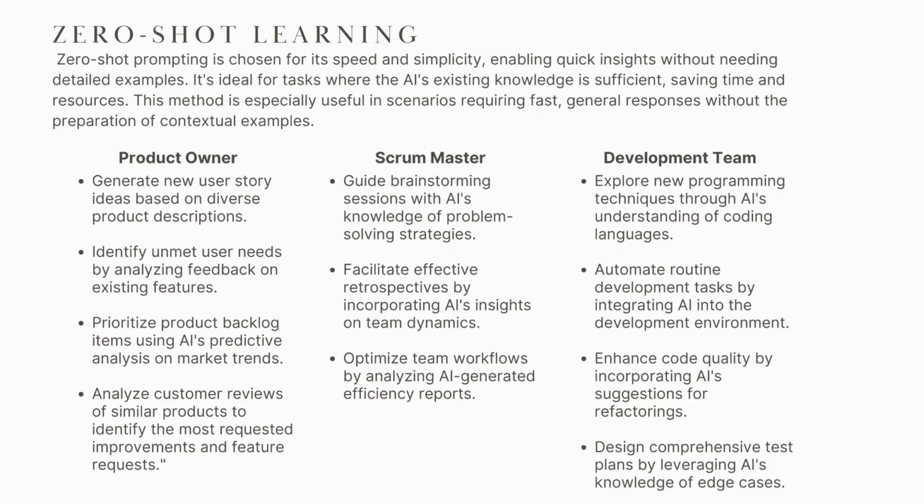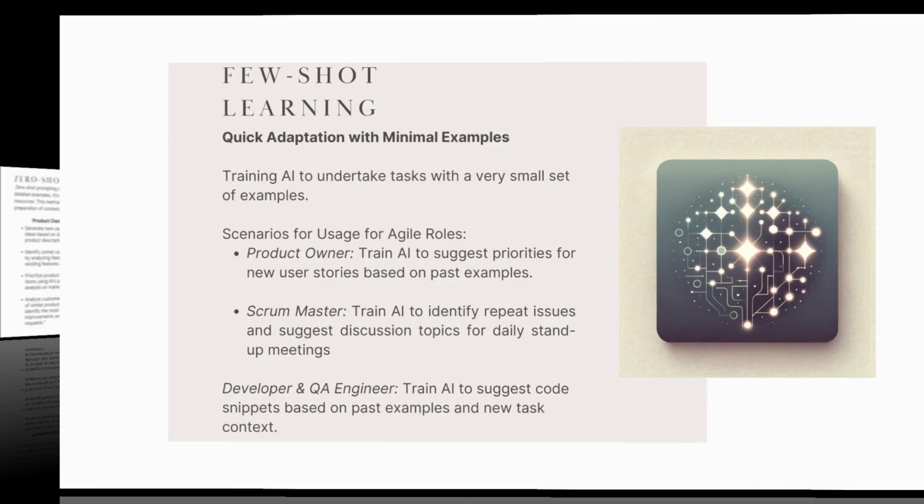Now, as we move through these concepts, you'll notice we're building a foundation. This visual simply represents the idea that from that initial zero-shot starting point, we're going to add layers of complexity and control. We're moving from the AI's general knowledge to more guided, specific, and powerful interactions. Think of it as moving from asking a colleague a vague question to giving them a clear brief with great examples. That's where we're headed next.